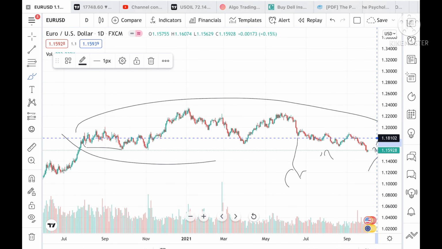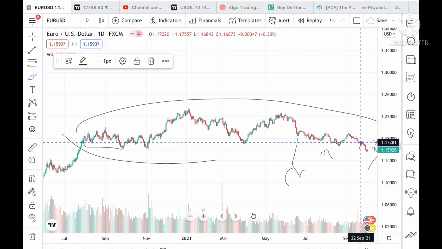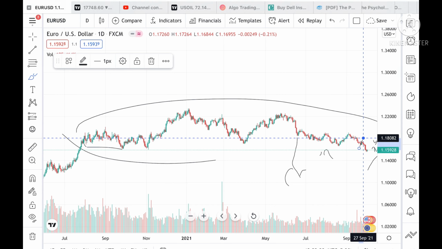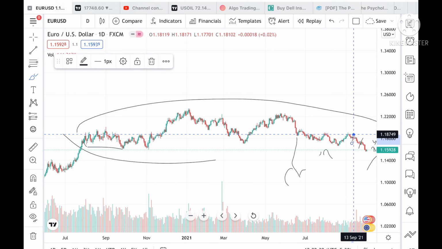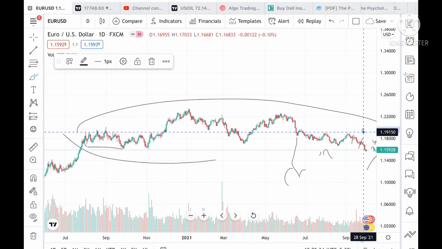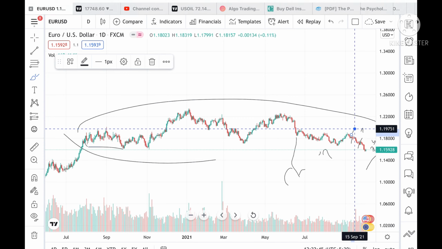1.1662, and if the price goes more over this level, then we can see yes, it can go further upside to a level of 1.17615, and the price sustain above this level, then it can go and touch a level of 1.18082. Okay, and if the price sustain more upside, then we can see yes, it can go to a level of 1.18749, and it can go further upside to a level of 1.19083. Suppose if the price sustain more upside, then we can see yes, it can go to a level of 1.19751, because these two levels are already tested twice.